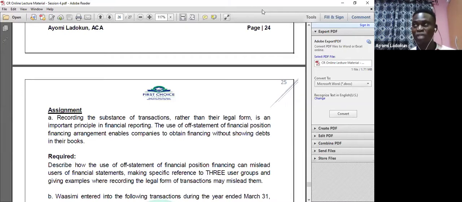What IAS 21 actually says is to use the average rate provided it does not fluctuate significantly. So technically it means that if it fluctuates significantly, you are going to use the spot rate. When I was explaining earlier, I said you either use the spot rate when you initially record your transaction, or you use the average rate provided it does not change significantly.